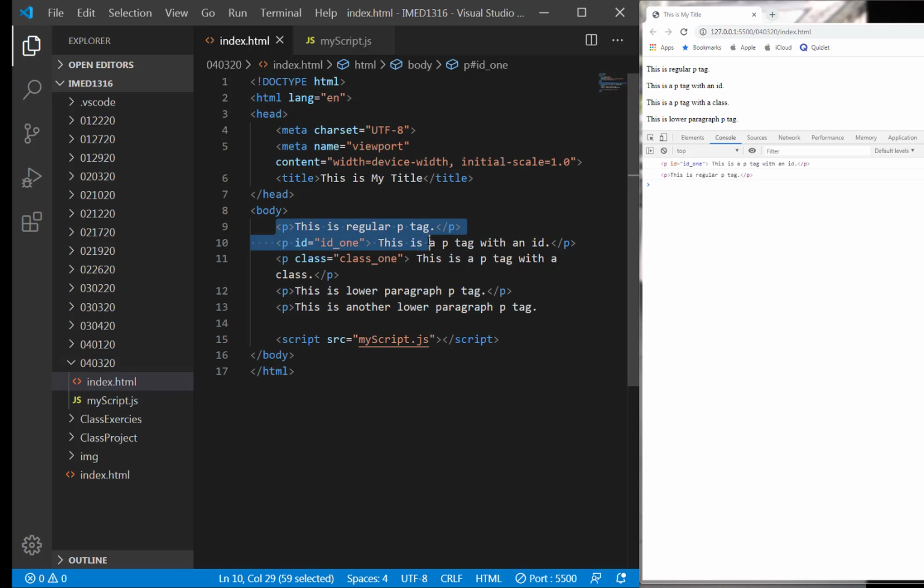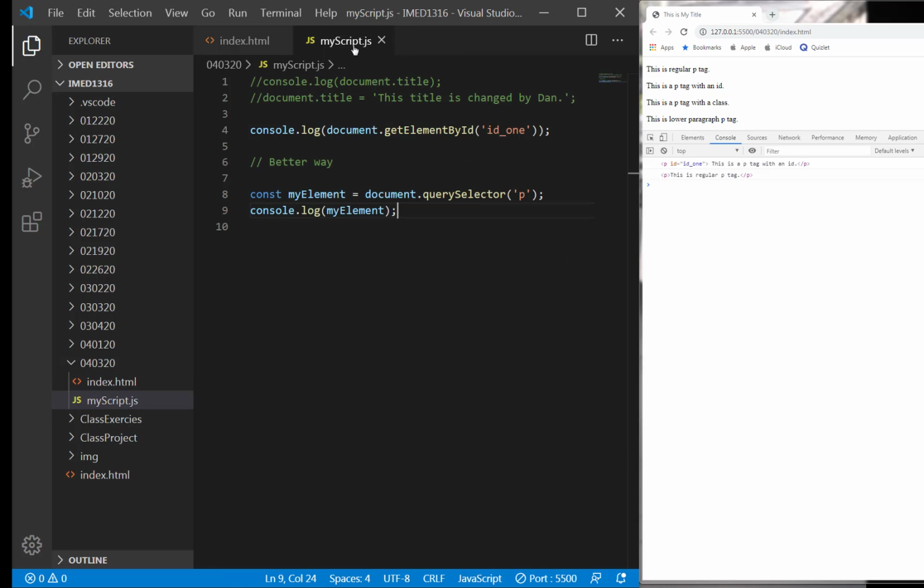This is the P tag with a regular tag. You see this? With this line right here, console P tag ID1, let me comment that out so we can separate it. The moment I comment that out, you notice this disappears. It only shows this one right here.